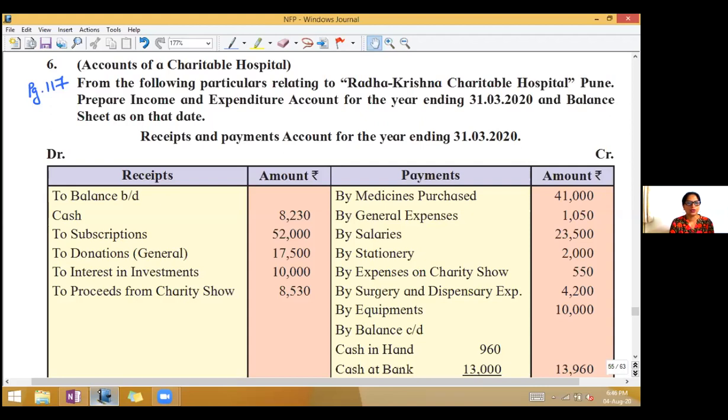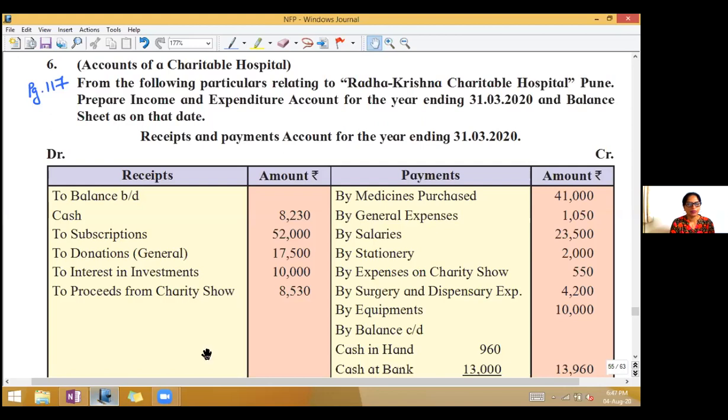Today we will be solving the remaining two problems from the exercise, that is problem number 6 and problem number 13. So we begin with problem number 6 on page 117. From the following particulars relating to Radhakrishna Charitable Hospital, Pune, prepare income and expenditure account for the year ending 31st March 2020 and balance sheet as on that date.